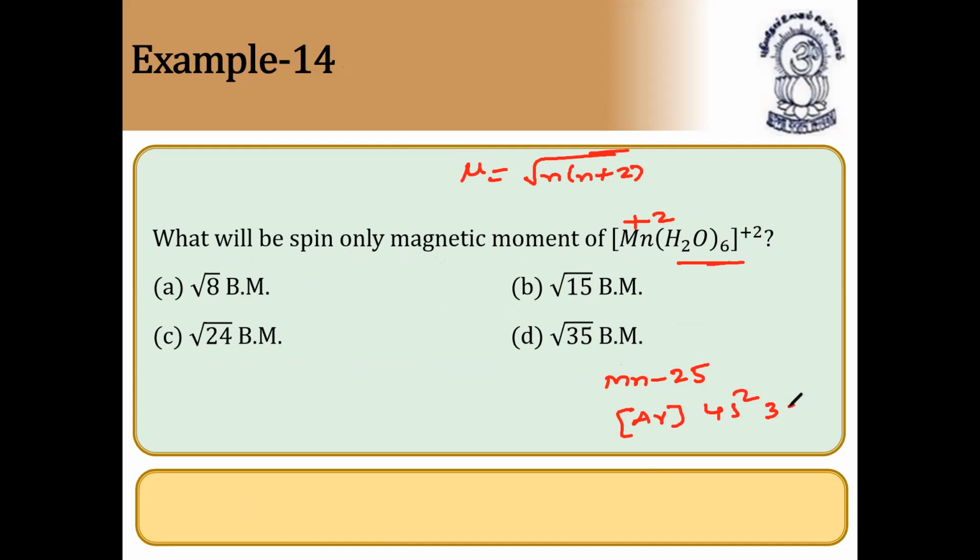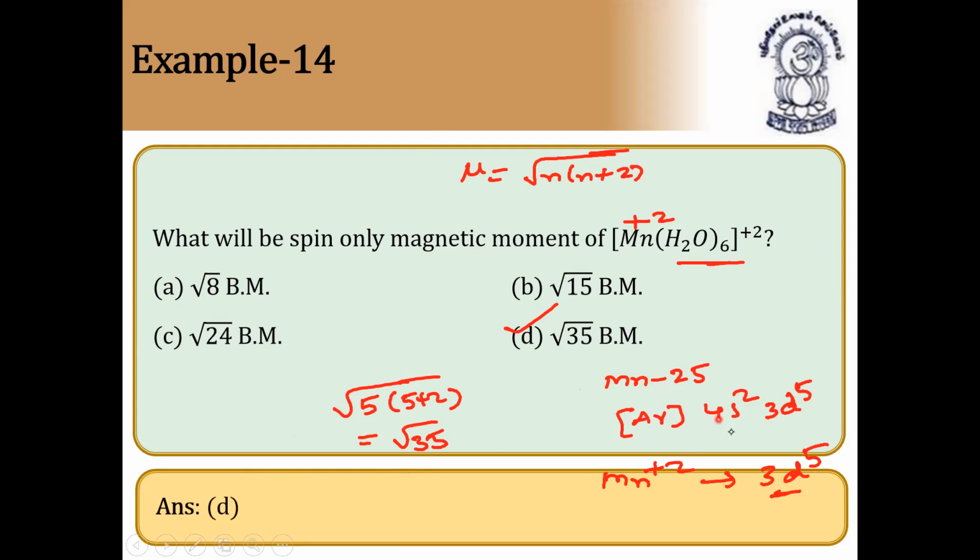4s2 3d5. So Mn 2+ means it becomes 3d5, only 3d5 because 4s0 will come. So 3d5 means 5 unpaired electrons. 5 unpaired means root of 5 into 5 plus 2. 5 7 is 35. So answer is root 35, option D.